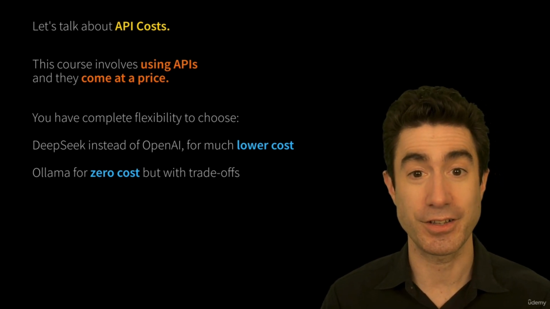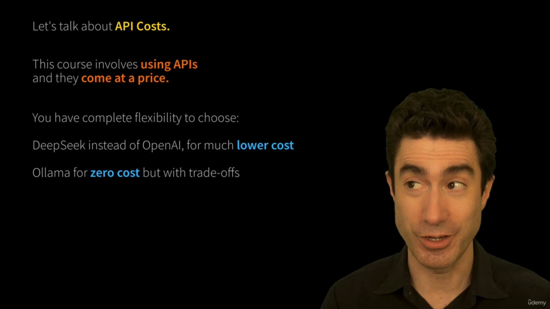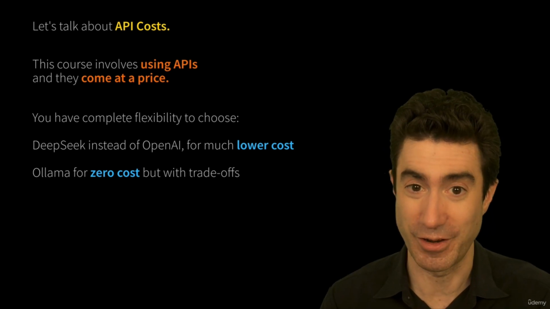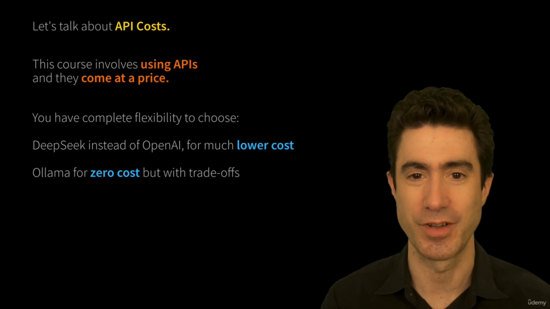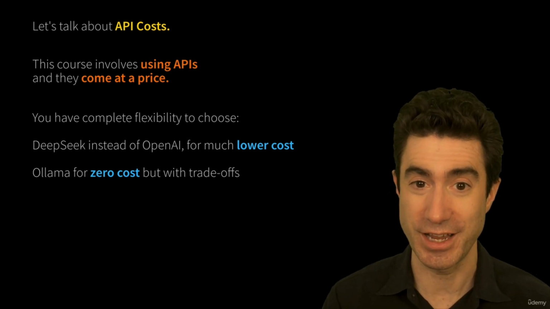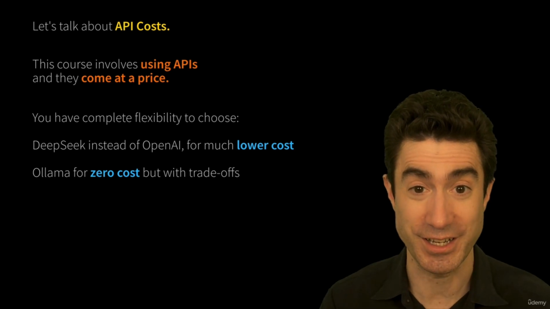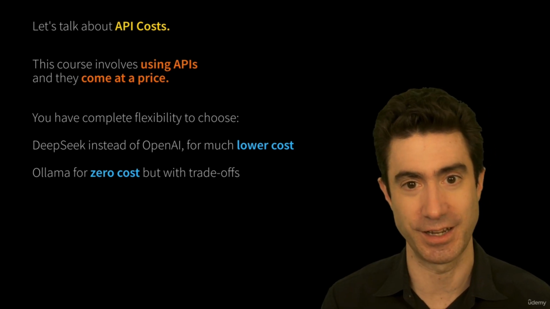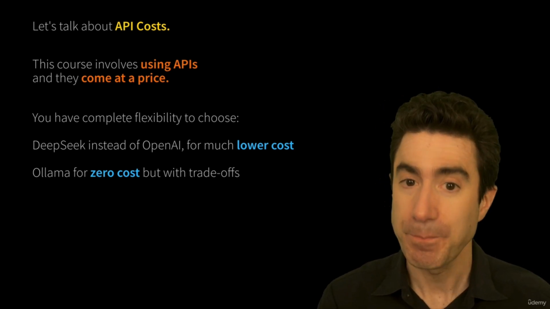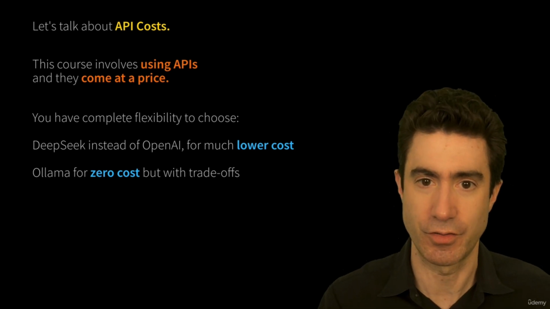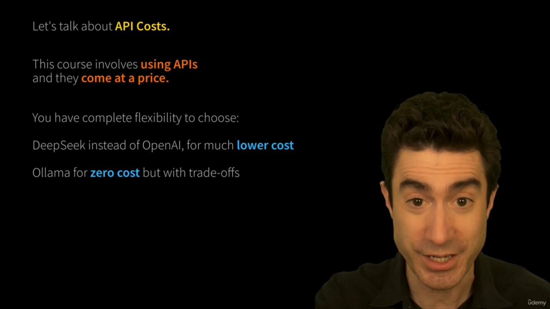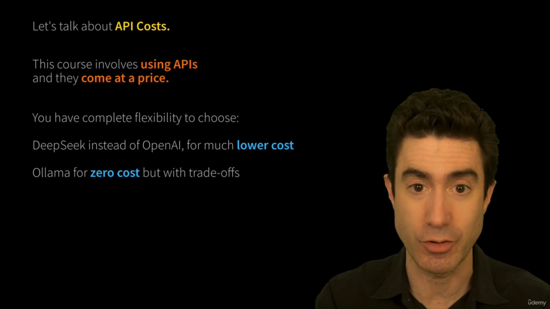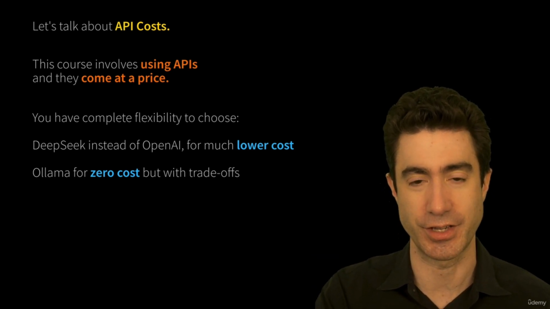But there are some trade-offs here. If you want to use any kind of good model, it will take a very long time. If you use the quick models like Llama 3.2, then it might have troubles being coherent, and you certainly won't get to see the kinds of results that I'll be getting when I'm using the frontier models. But that allows you to have a sort of balance. You can run things locally for free and see one set of results, and you can watch me do it with the frontier models if you don't want to spend the API charges yourself.